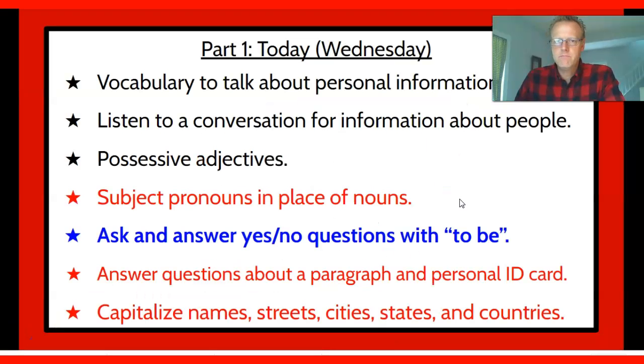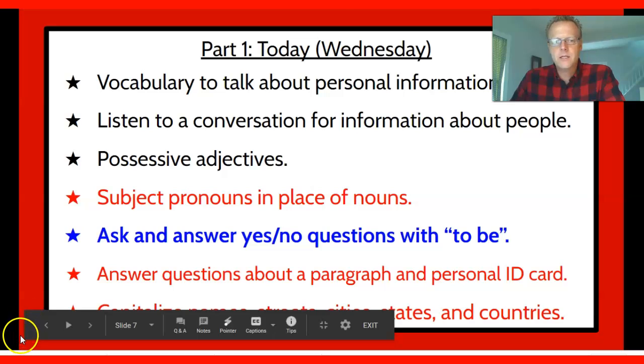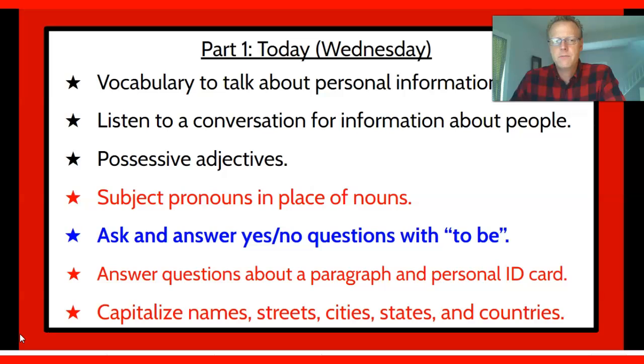All right, let's jump over and take a quick look at the next portion. I want to review, before I move on from subject pronouns, I want to do just a little bit more practice with you, okay, before we jump to the next section. So let's go do a couple more practice exercises about subject pronouns.